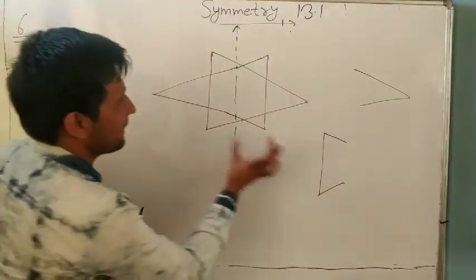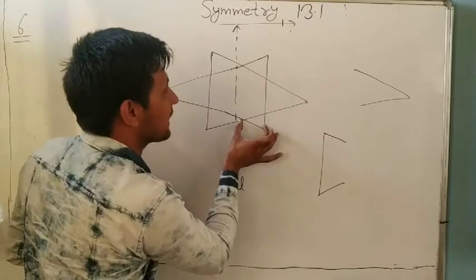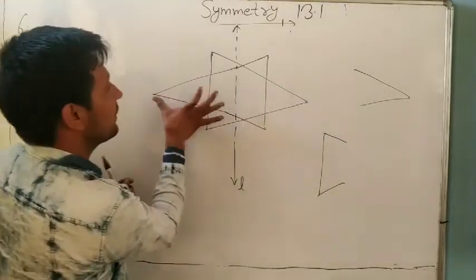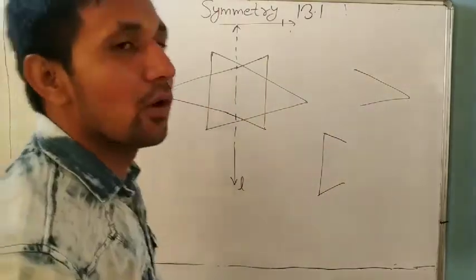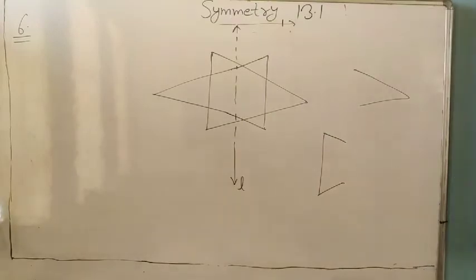Understand? Same as it is. This figure is also on the left side and this one also on that side. So it is a line of symmetry. It is your answer. Understand?